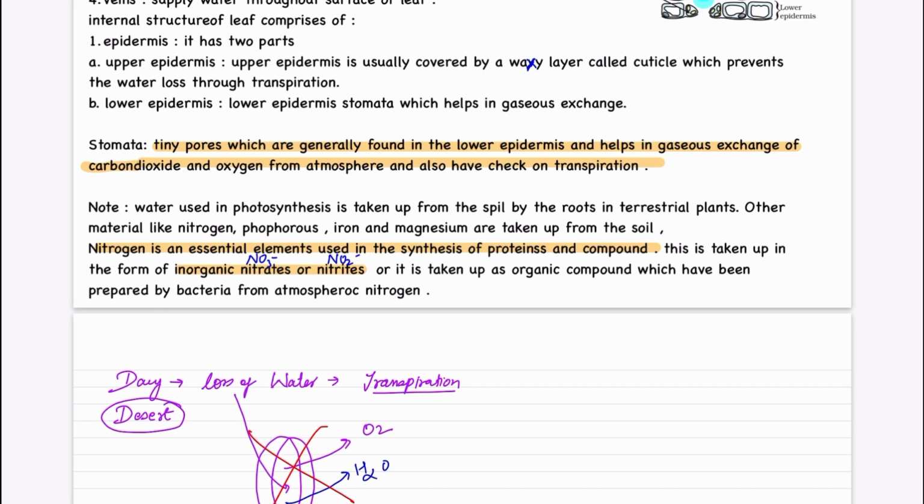They take up the atmospheric nitrogen, process it and make the organic compounds in the soil, which helps in the uptake of nitrogen.